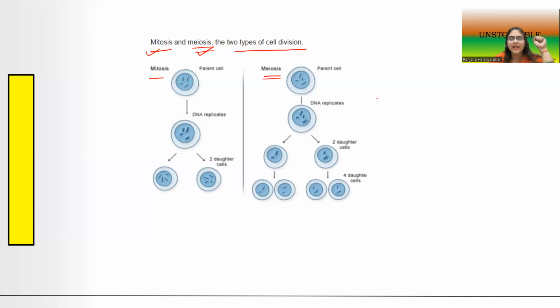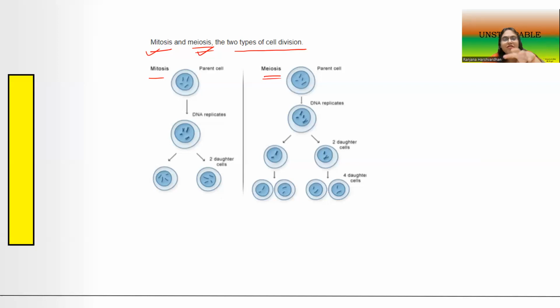Now, clearly looking at the diagram, we can make out some differences between the two. Why am I emphasizing the differences between mitosis and meiosis before I even start elaborating the steps of the cell cycle? It is because it is easier when we study it in a comparative way, which helps us understand the processes more clearly.